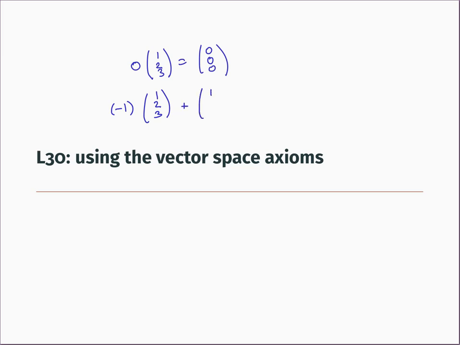So if you add (1, 2, 3) to -1 times (1, 2, 3), you get back the 0 vector. Those are familiar properties of scalar multiplication and addition that hold for vectors or matrices, but they're not on the list of vector space axioms.